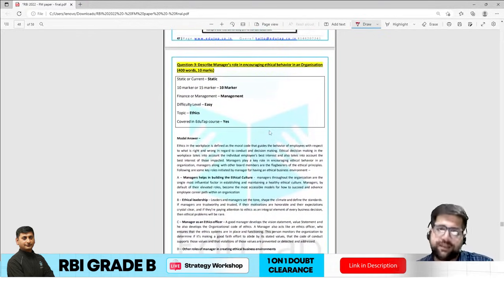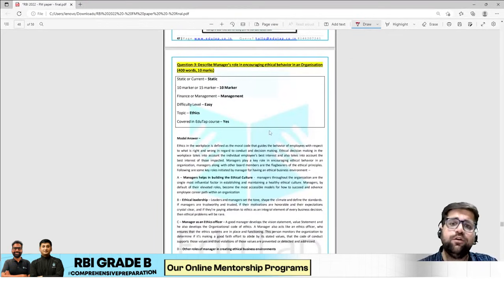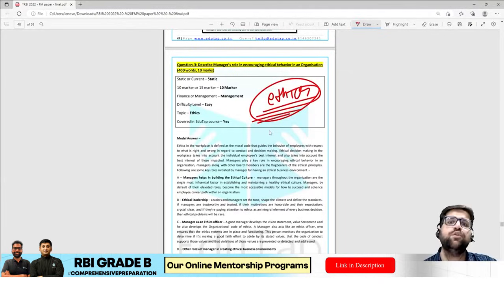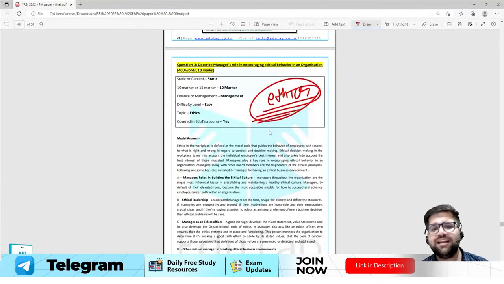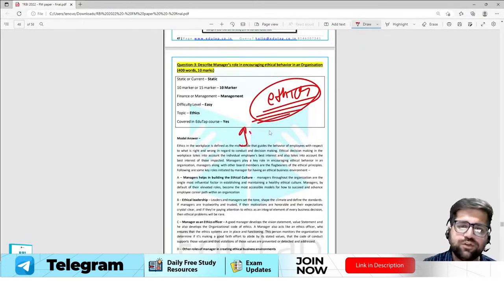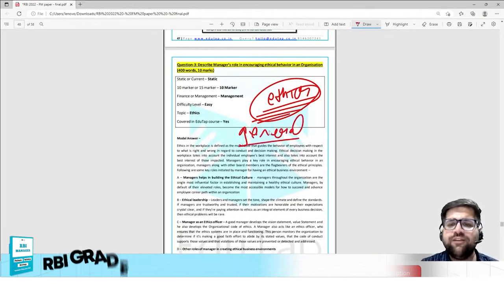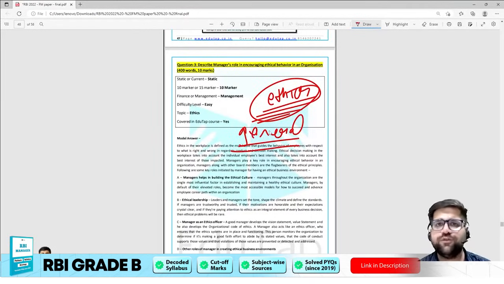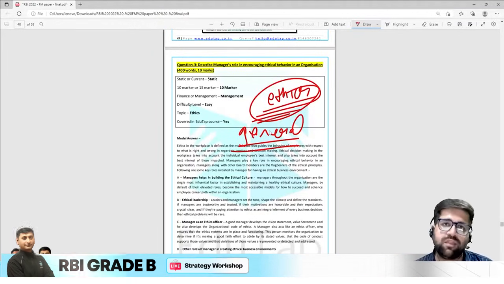Coming to question number 3, again this particular question has been taken from your ethics part. How can a manager's role be there in ethical behavior? This is again a very general question, because you could have easily used your knowledge from corporate governance and from ethical principles, and related it to the manager's role.